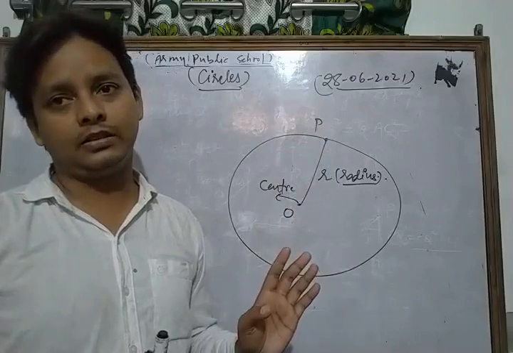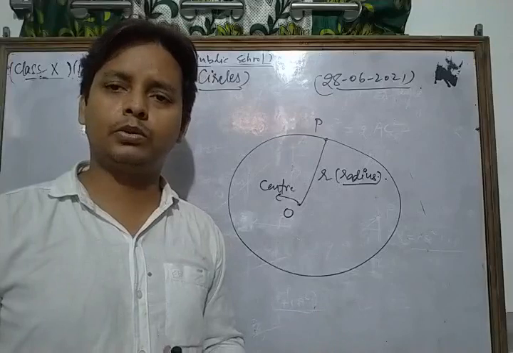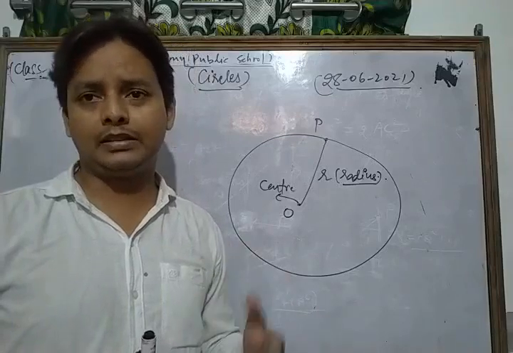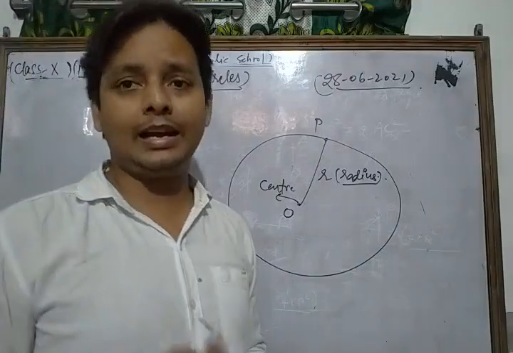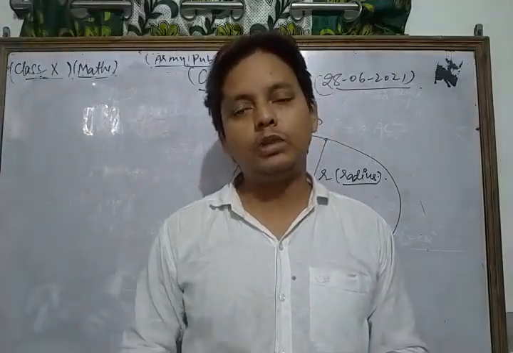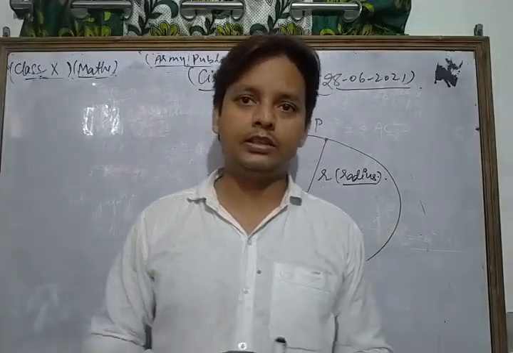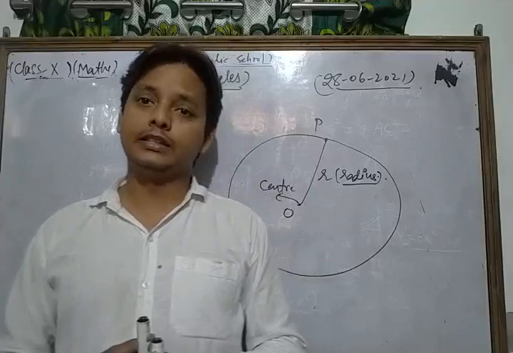You already know from the previous class about the chord, segment, sector, etc. Now in class 10th, we are going to discuss two important things related to a circle: secant and tangent.